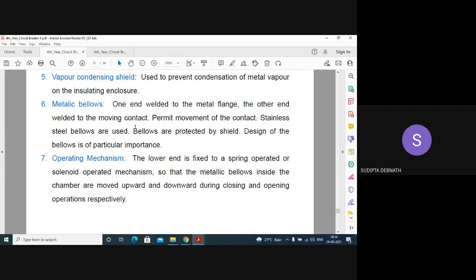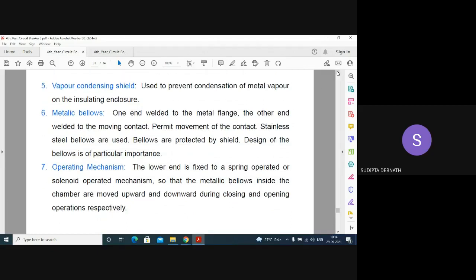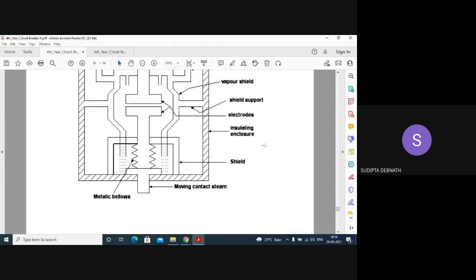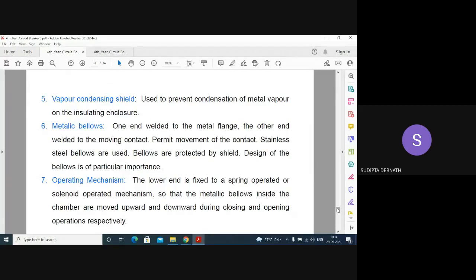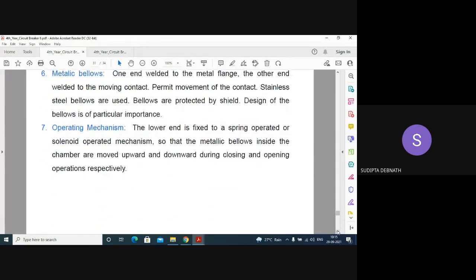Operating mechanism: the lower end is fixed to a spring operated or solenoid operated mechanism. You can understand that the metallic bellows are kept in the lower part. When the moving contact separates, the metallic bellows also will move, and the lower end is fixed with a spring operated or solenoid operated mechanism, so that the metallic bellows inside the chamber are moved upward and downward during closing and opening operations respectively. So you have to carefully design the bellows.